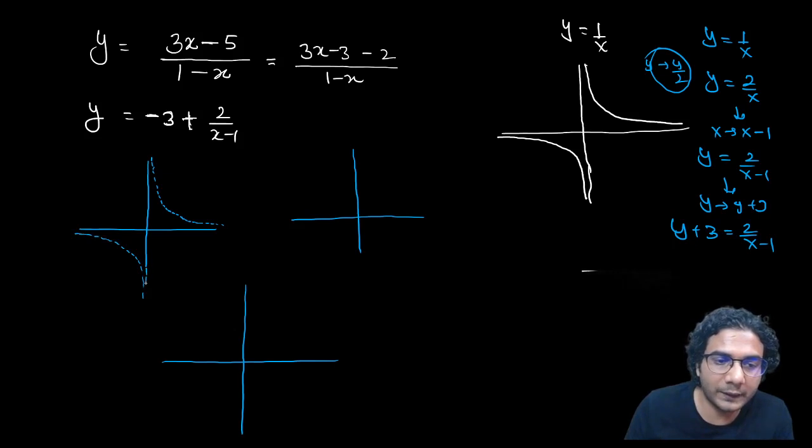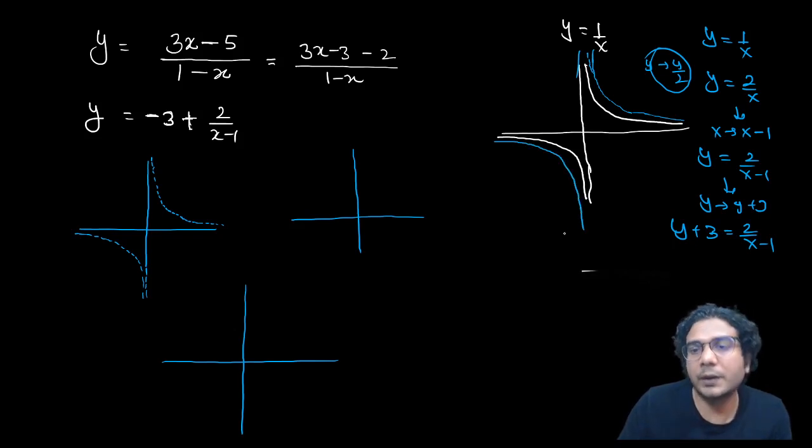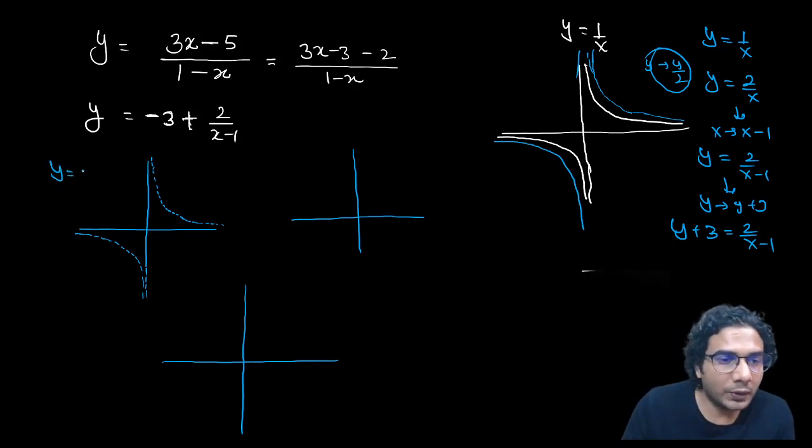If you plot the graph of y is equal to 2 upon x, then the graph will be like this. Okay, it will go like this. So this is the graph of y is equal to 2 upon x.